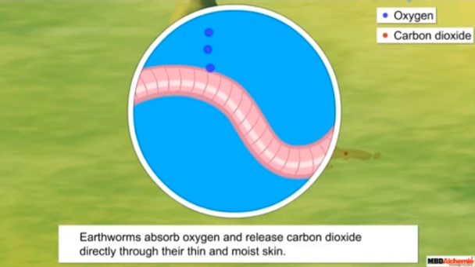So how do earthworms breathe? Earthworms absorb oxygen and release carbon dioxide directly through their thin and moist skin. So their respiratory organ is basically the skin, through which gaseous exchange takes place.